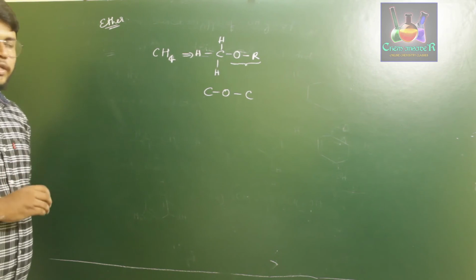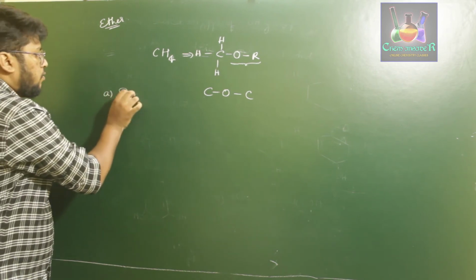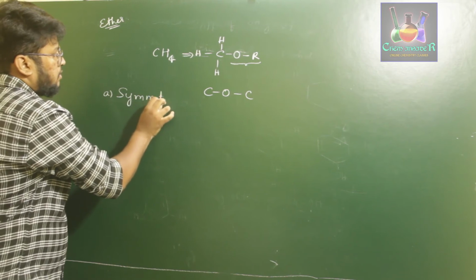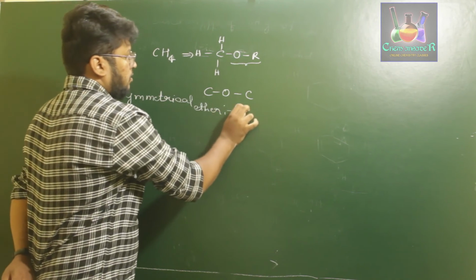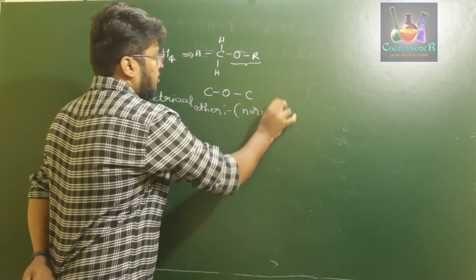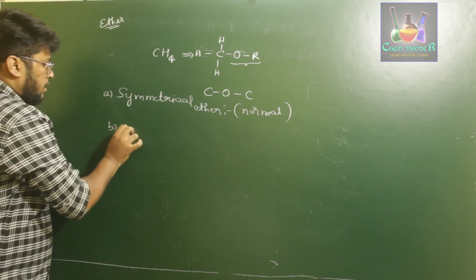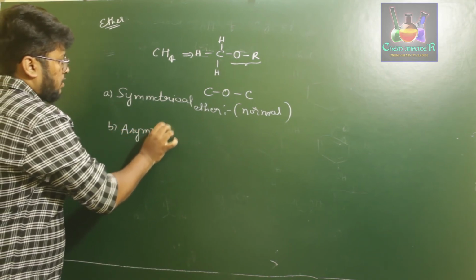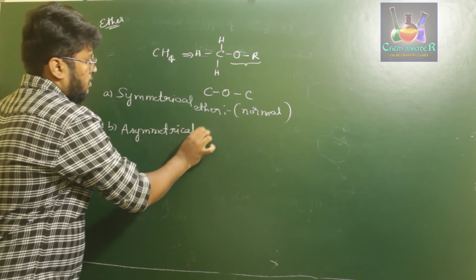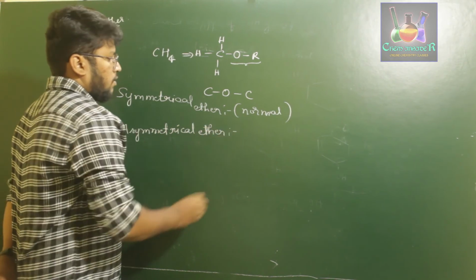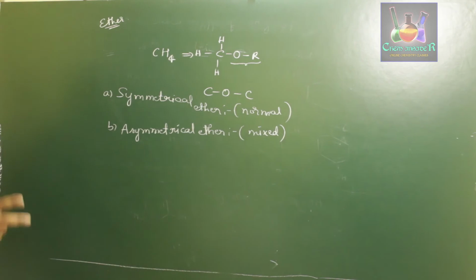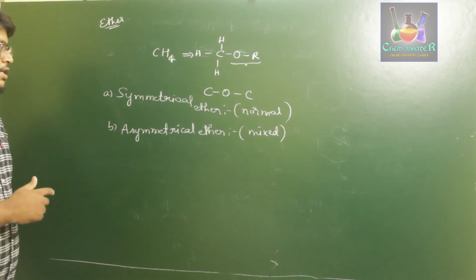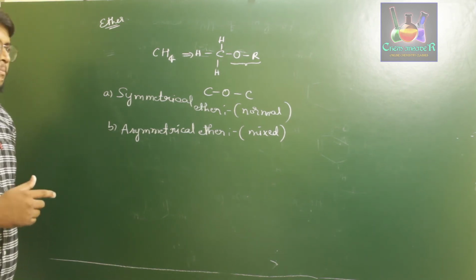And there are two types of ethers. One is symmetrical ether, which is also called normal ether. And the second one is asymmetrical ether, which is also called mixed ether. Okay, so ethers are of two types.